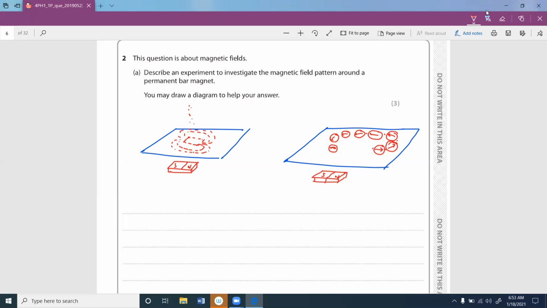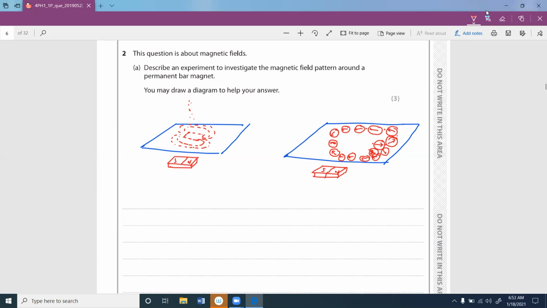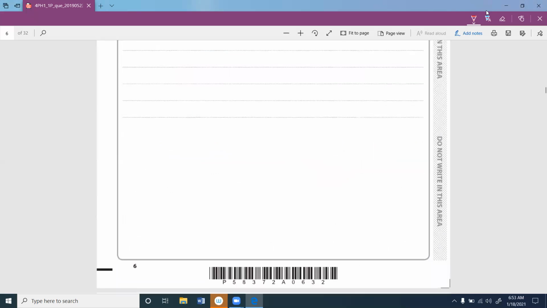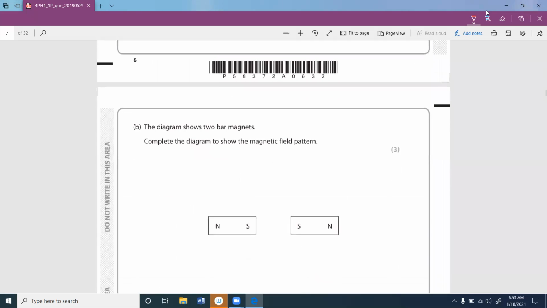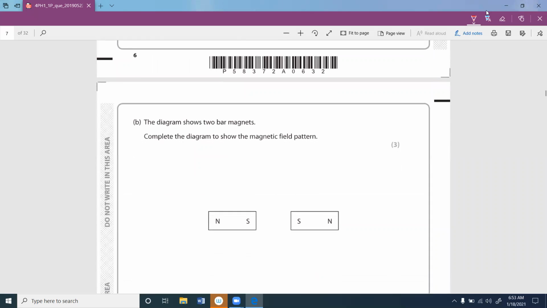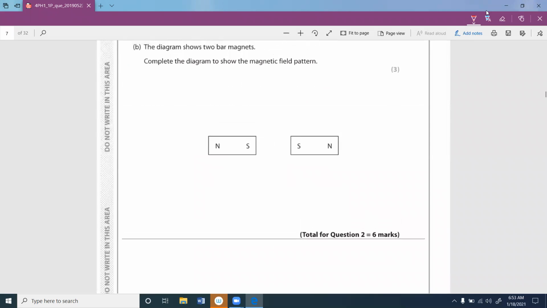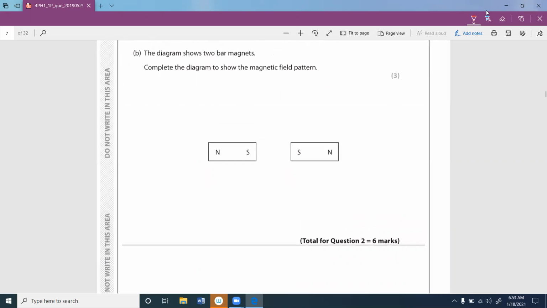Therefore, for this side as well, you can see the same behavior if you put it here. Then here it's just like this, like this, like this, and it comes like this way around. After you join these dots, you can understand the shape of the magnetic field. That is a simple experiment we can do. From the first one, you can identify the shape. From the second one, you can identify the direction as well. That is the advantage of using a compass instead of iron powder.